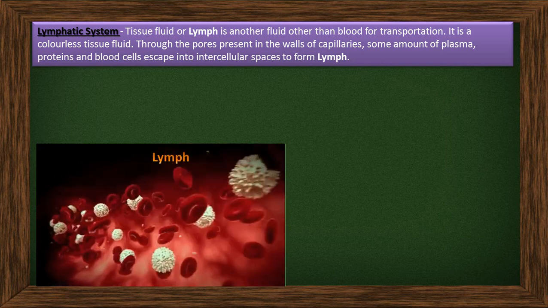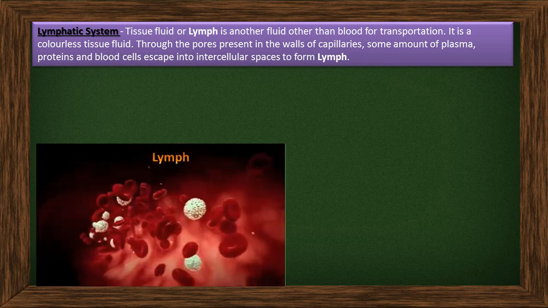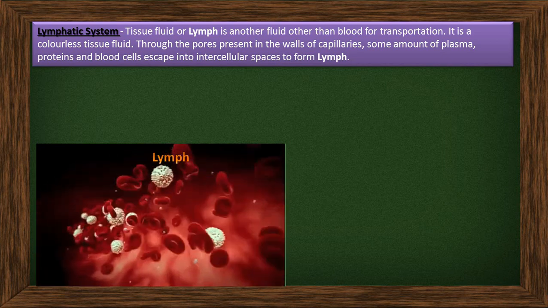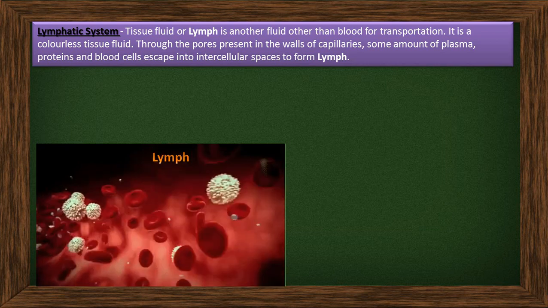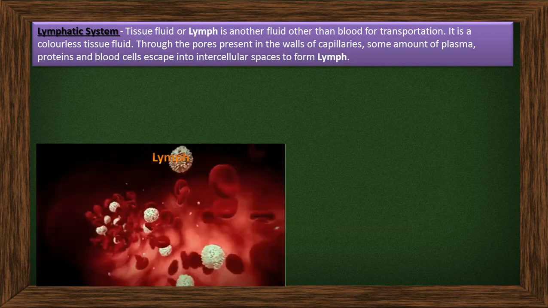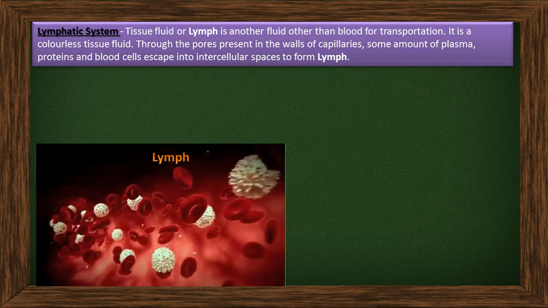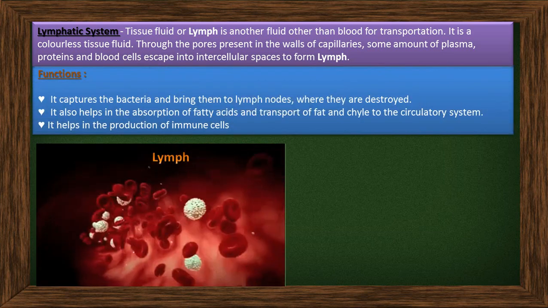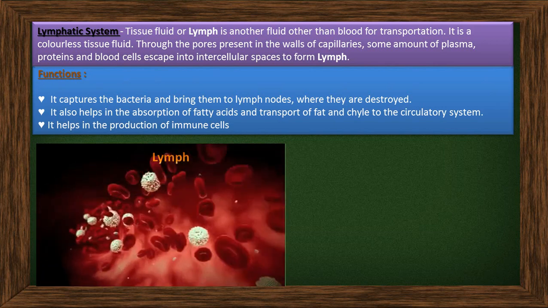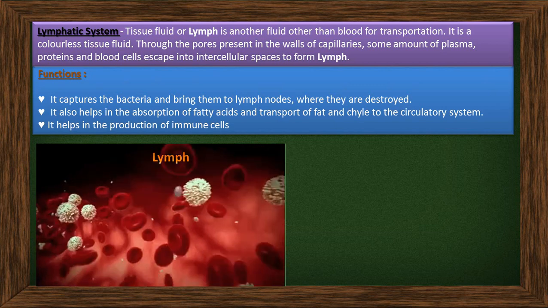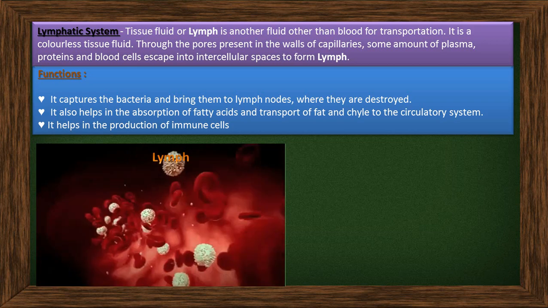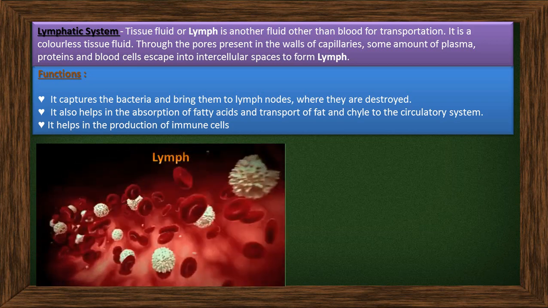Through the pores present in the capillaries, some of the plasma, proteins, and blood cells escape from the intercellular spaces to form lymph. The main function of lymph is that it captures bacteria. It brings whatever bacteria enter your body to the lymph nodes, and destroys them completely.